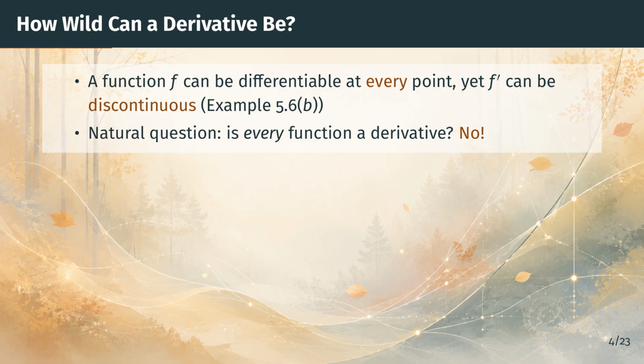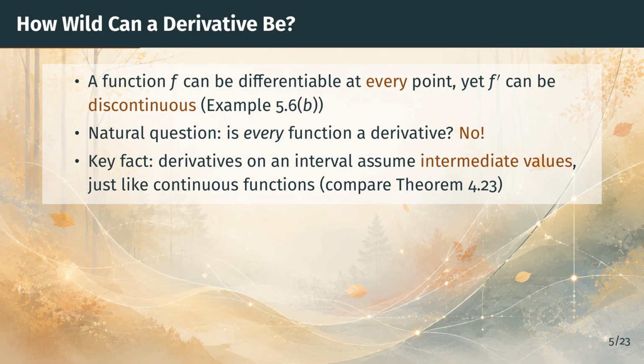Derivatives form a special class of functions, and this section identifies one property that every member of that class must have. Here's the key fact of this section. If f' exists at every point of an interval, then f' assumes intermediate values. In other words, derivatives share one important property with continuous functions, even when they are not continuous themselves. Compare this with Theorem 4.23, the intermediate value theorem from Chapter 4.